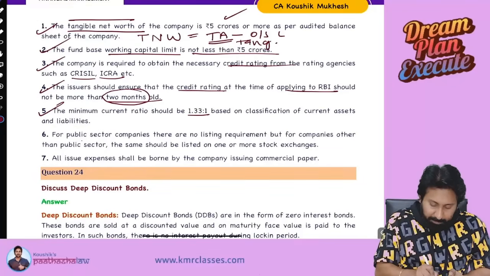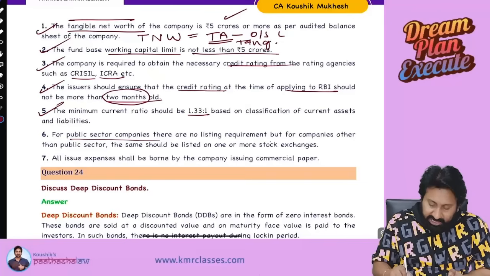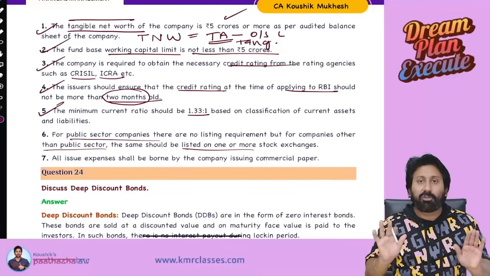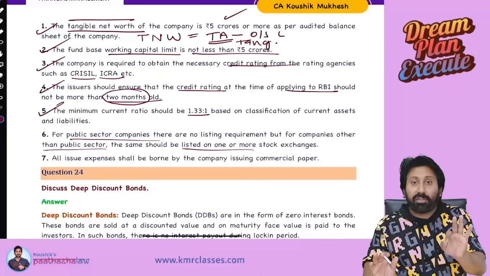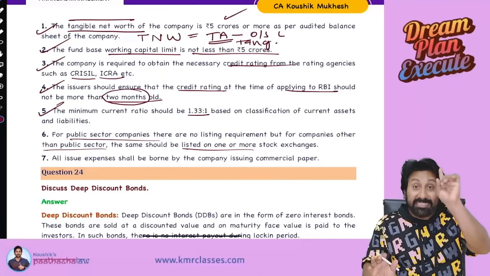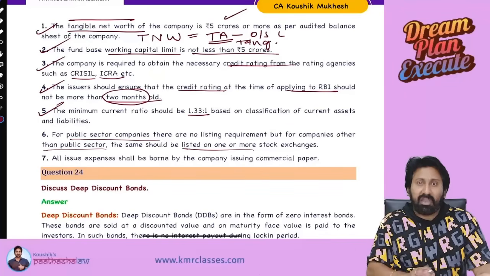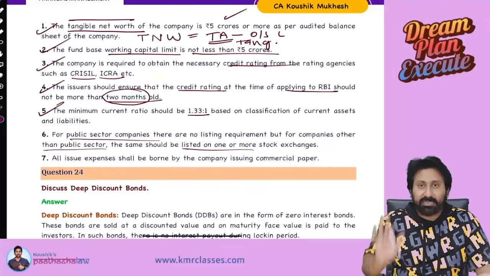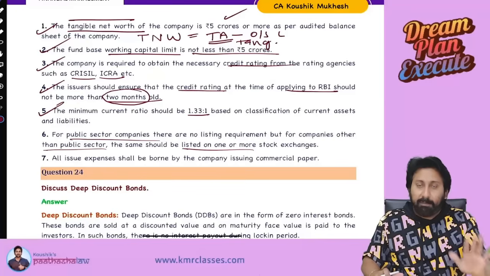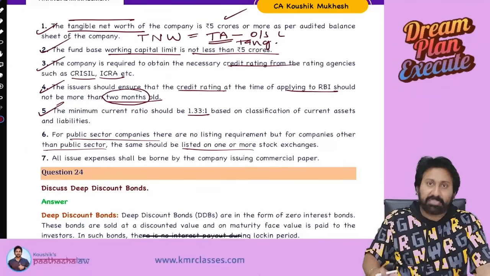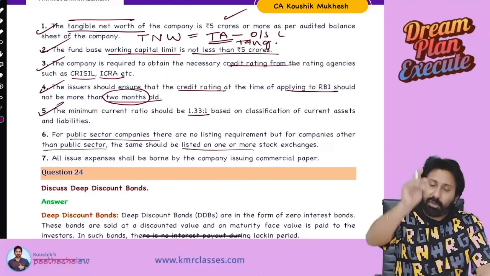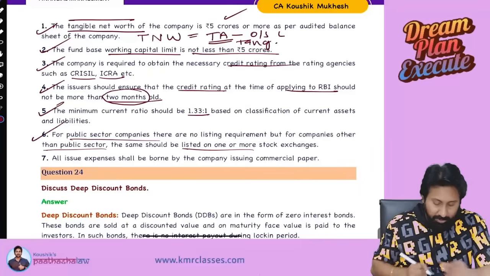Sixth one. Public sector companies, there is no listing requirement, but for companies other than public sector, they should be listed. Simply, what do you mean by that? Companies who want to issue commercial paper should be listed companies only. Exemption is given to whom? Public sector companies, government companies. For them, exemption. For normal companies other than public sector companies, you must be listed in order to go for commercial paper. Next one.